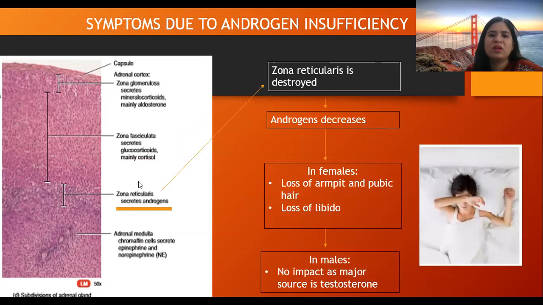So if zona reticularis secreting androgen layer is destroyed, the androgens will decrease. In males, there will be no impact as major source is testosterone, but in females, there is loss of armpit and pubic hair, and there is loss of libido.